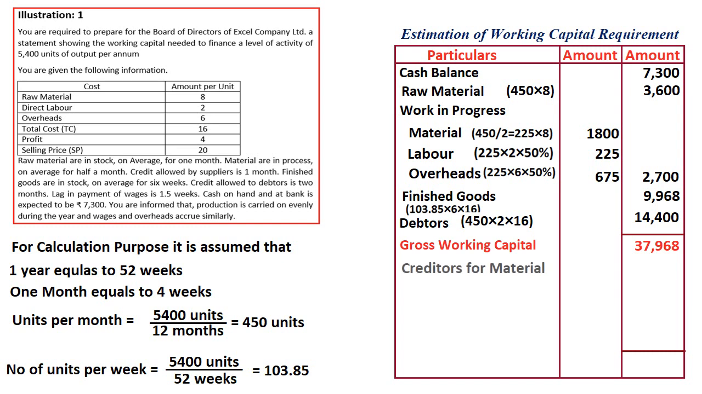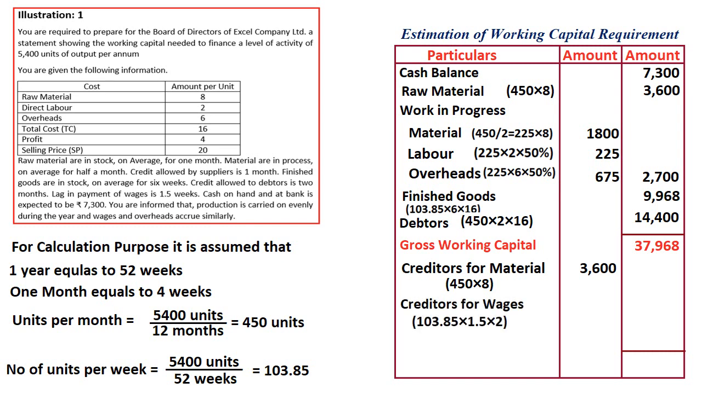The summation of these is gross working capital, right? So once the gross working capital is done, next is current liabilities. Under current liabilities, we must first take up creditors for material. We are given a credit period of 1 month. Therefore 450 units into 8 rupees is the material cost. 450 into 8 equals 3,600, the creditors for material.